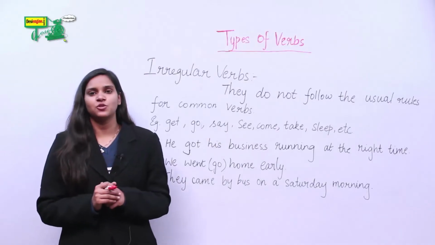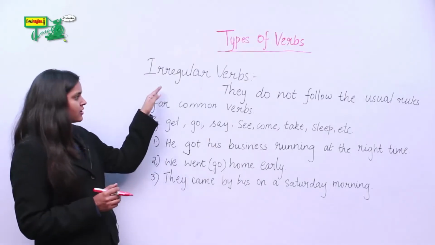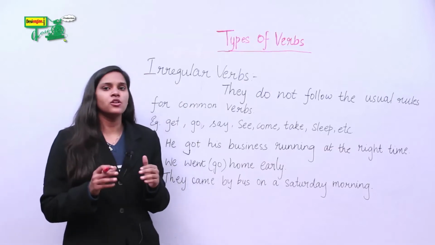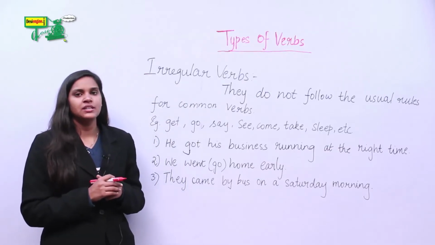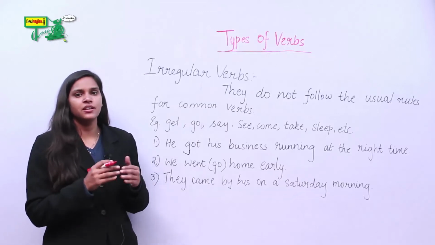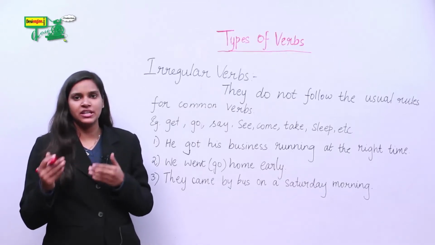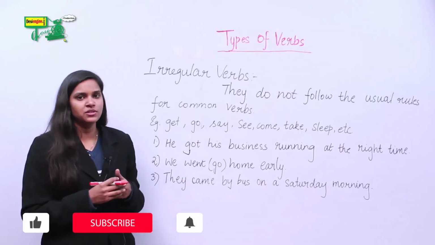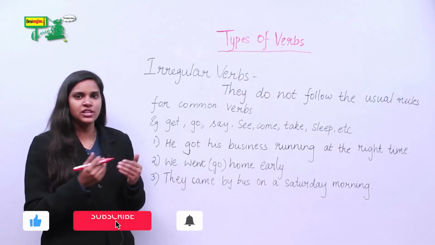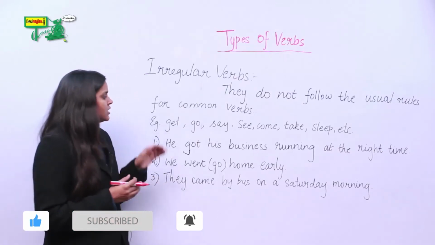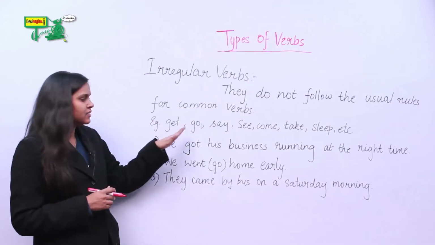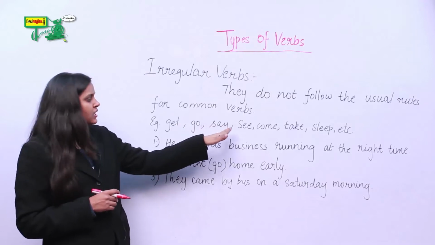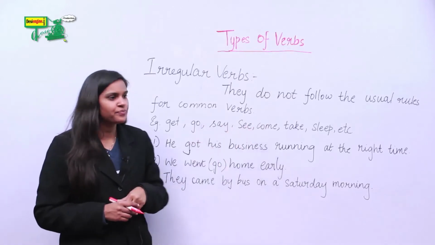Let's do the next kind of verbs, that is irregular verbs. Irregular verbs do not follow the usual rules of common verbs. That is, they do not end in -ed, -t or -et like the common verbs, that is, the weak verbs that we learned previously. Some examples of irregular verbs are get, go, say, see and so on.